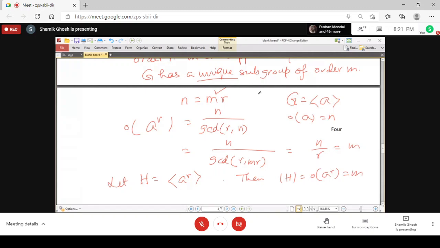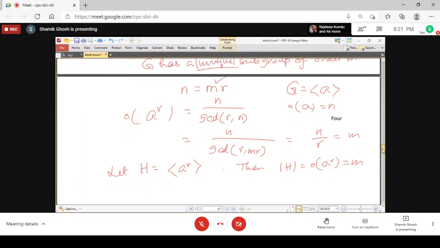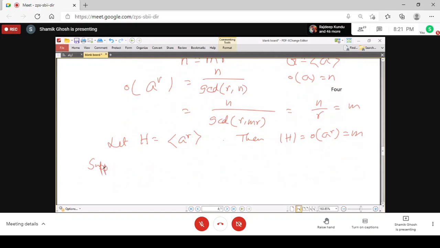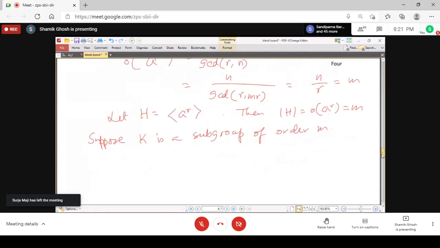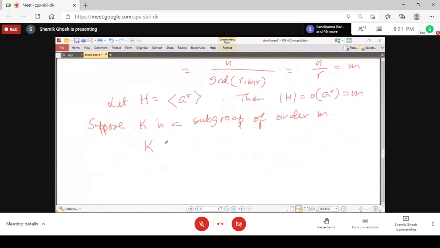Now we will show that there exists only one such subgroup. Suppose K is a subgroup of order m. Now we will show that K is equal to H. K is a subgroup, and as we have proved, a subgroup of a cyclic group is cyclic.